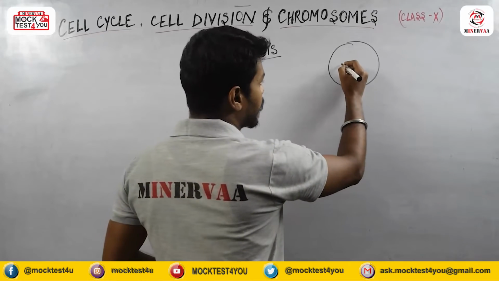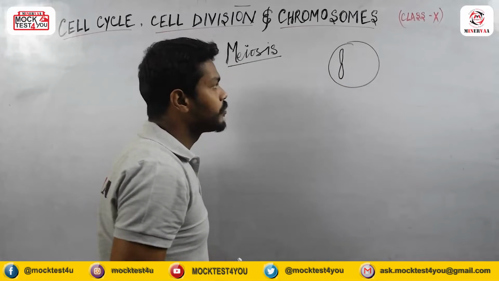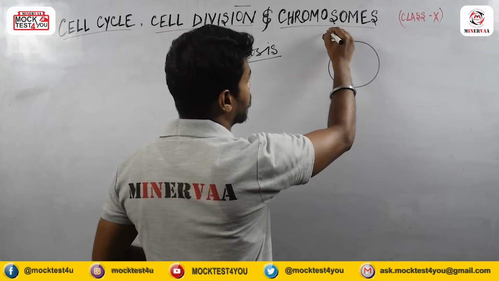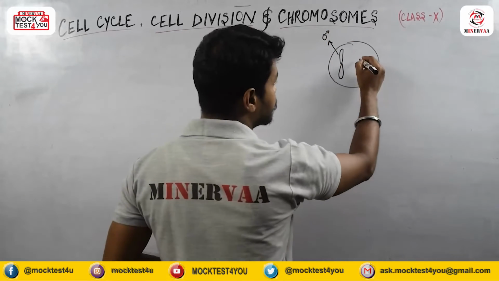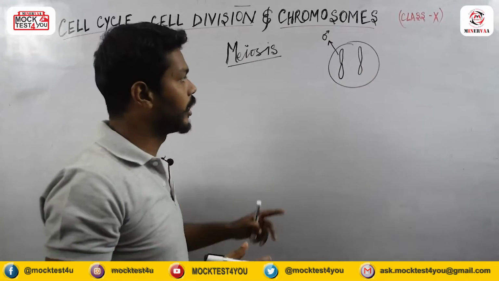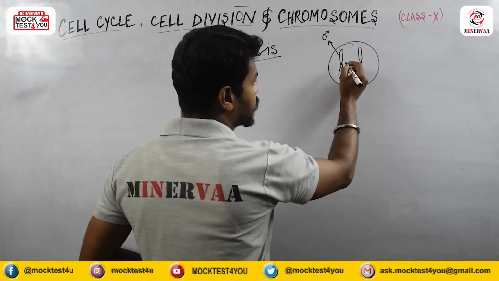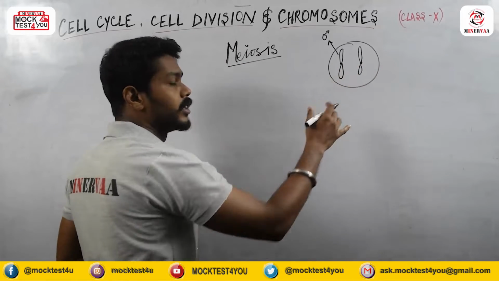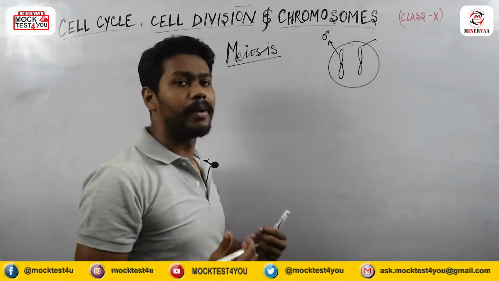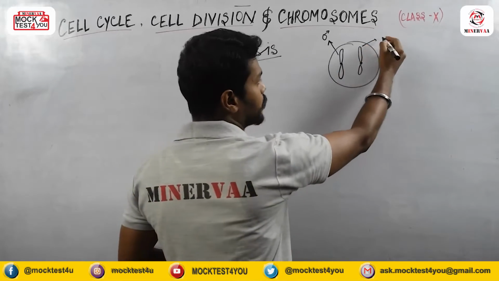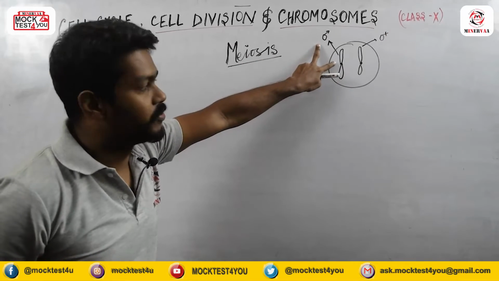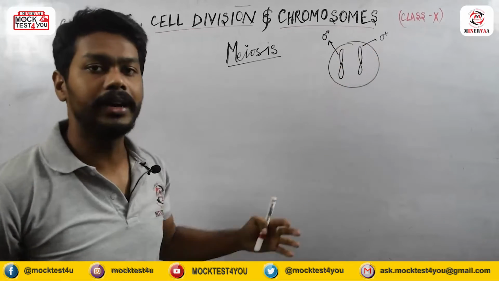First, suppose this is one chromosome which came from my father, and there is another chromosome. There are 23 pairs of chromosomes, I'm showing you just one pair here. The centromere region is present here, and in the other chromosome of the pair, in every case, this chromosome came from my mother. So one chromosome came from my father and another chromosome came from my mother.